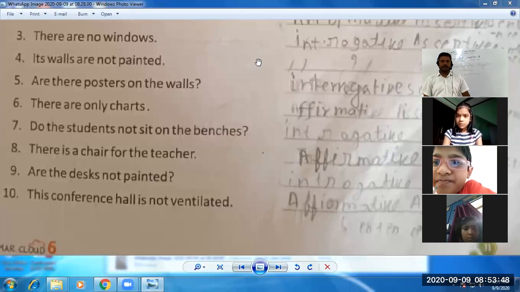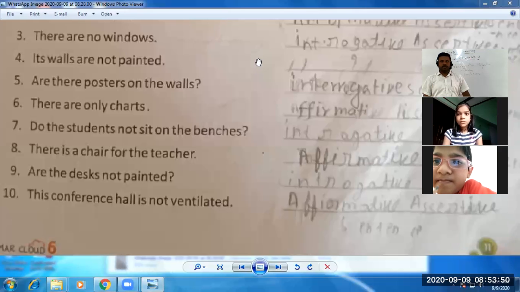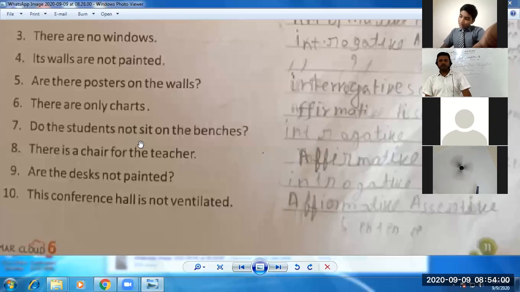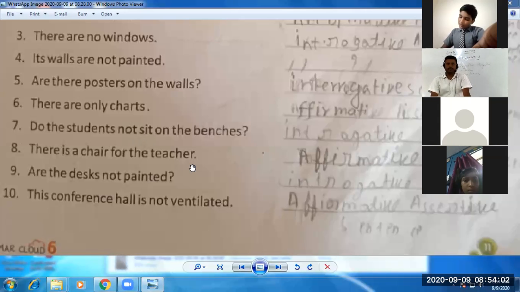Seventh sentence. One minute, just hold on. Sir, what will it be in the seventh fold? Yes, yes. In it, "not" is also used. So correct it. The writing is not clear. Sir, what will be in the seventh? What is the question? The fourth is negative.